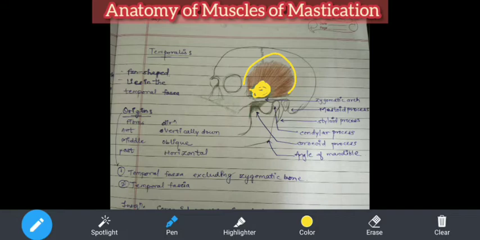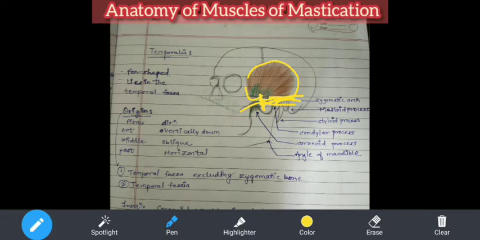So these fibers, this fossa is not actually this much. This is actually complete. Temporal bone is like this a bit. If you understand, this temporal fossa, excluding the zygomatic bone, as I already told you, this temporal bone is having this zygomatic arch. It is contributing to the formation of the zygomatic arch along with the zygomatic bone.